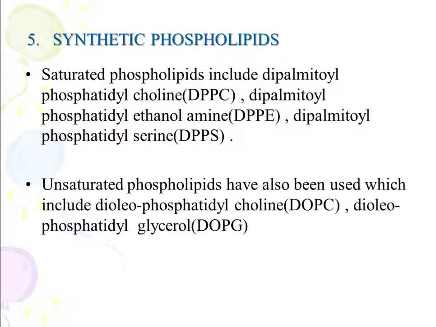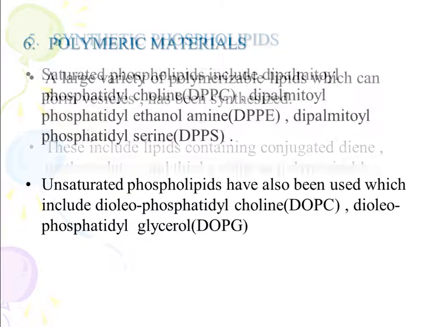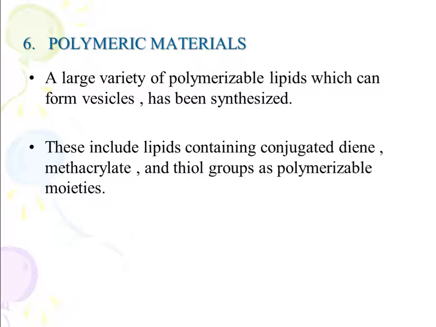Then synthetic phospholipids are also used. Saturated phospholipids include dipalmitoyl phosphatidylcholine, dipalmitoyl phosphatidylethanolamine, and dipalmitoyl phosphatidylserine, and unsaturated phospholipids have also been used, that is dioleoyl phosphatidylcholine and dioleoyl phosphatidylglycerol. Then polymeric materials are also incorporated, like a variety of polymerizable lipids which can form vesicles. They have been synthesized and include lipids containing conjugated diene, methacrylate and thiol groups as polymerizable moieties.